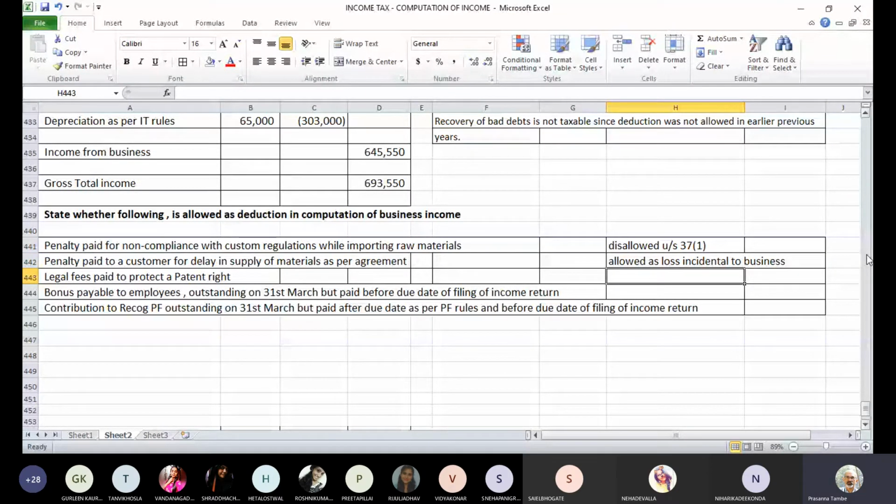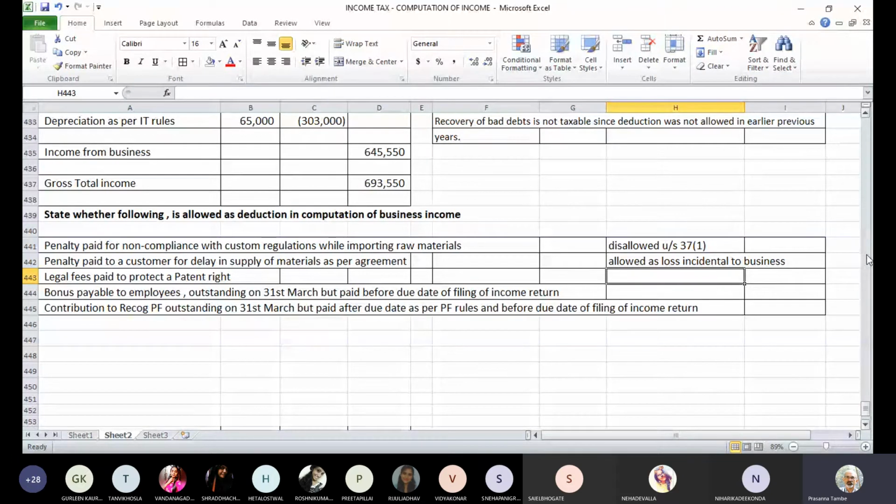Contractual obligation. You have a commitment with the customer that you will supply the goods within a specified time, and if there is a failure to do that, then it will be treated as a loss which is incidental to business. The penalty is paid to the customer and it is loss incidental to the business.